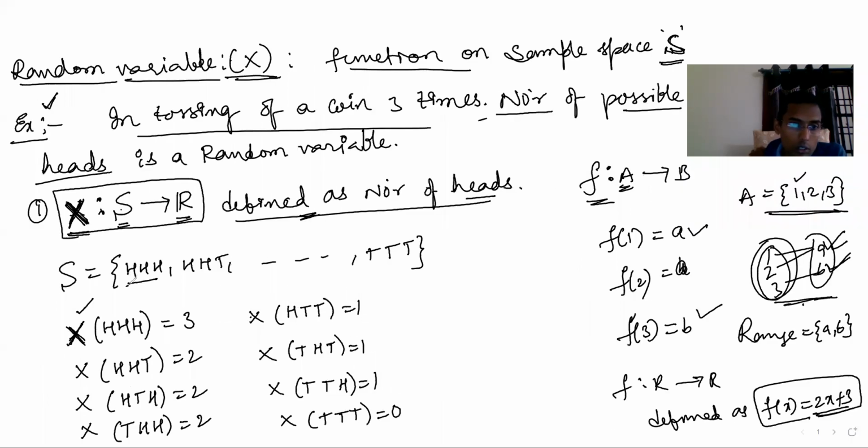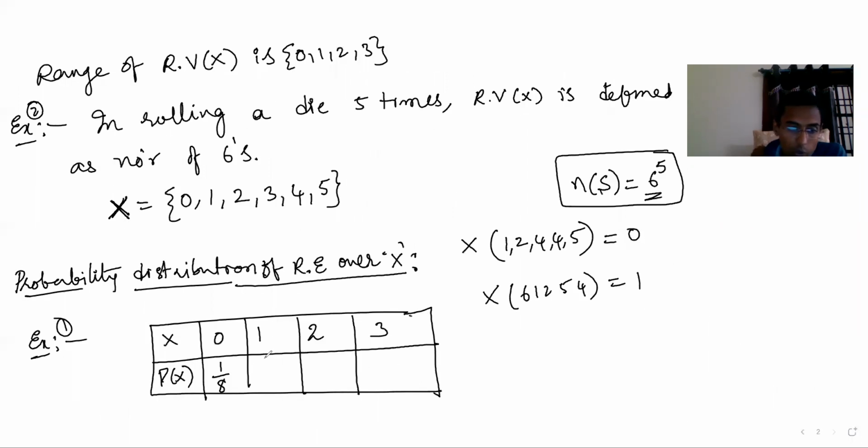Here, see, 1 out of these 8 outcomes. 0 heads is only 1 outcome, out of 8. Now, probability of 1 head. Probability of x equal to 1 means what? 1 head. Probability of 1 head is 3 out of 8. And 2 heads is 3 out of 8. And probability of all 3 heads is 1 out of 8.